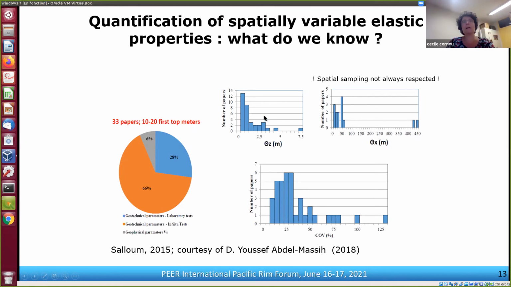For the vertical autocorrelation distance, we see from the literature that it ranges from 0.5 to 2 meters. And for the horizontal autocorrelation distance, which is difficult to measure, we have values ranging from a couple of meters to 400 meters. However, when we look deeper in the papers, we see that sometimes the spatial sampling is not always respected when people infer this horizontal autocorrelation distance.